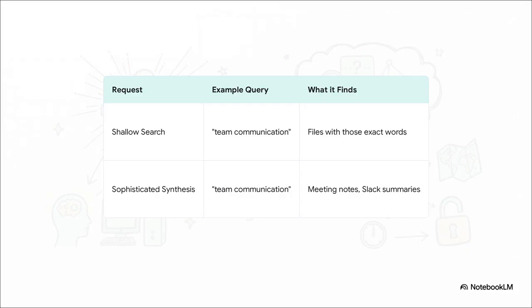And just look at the difference in what you get back. A shallow search gets you a yes or a no. That's it. But with synthesis, the AI understands your real intent. It delivers a full summary, it flags concerns from key people, it even spots a hidden dependency you might have overlooked, and then it suggests the exact email you should send next. It's an intelligence briefing, not just an answer.